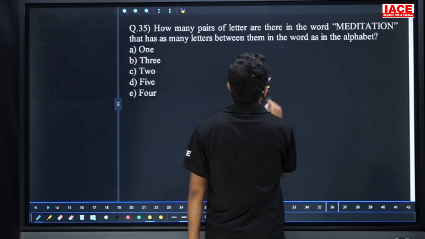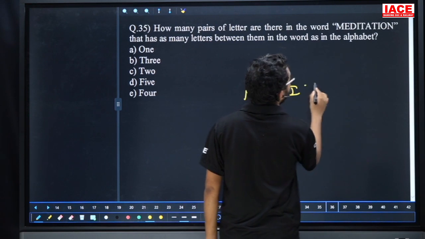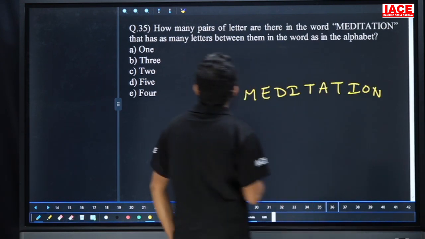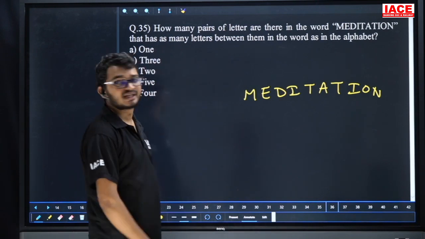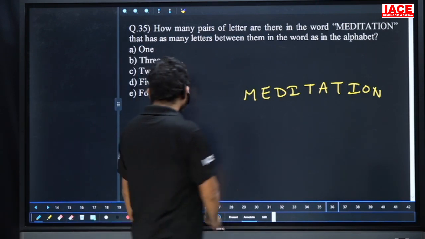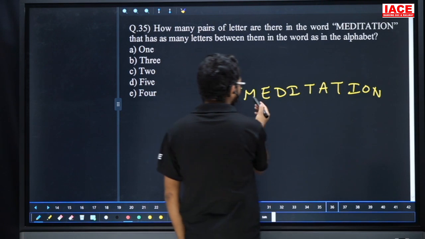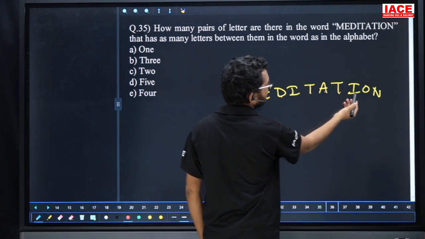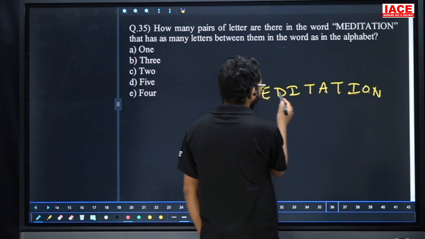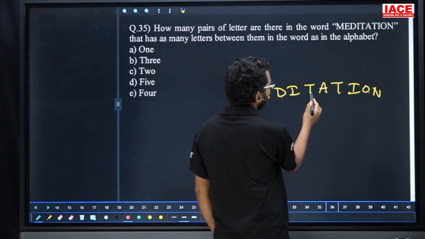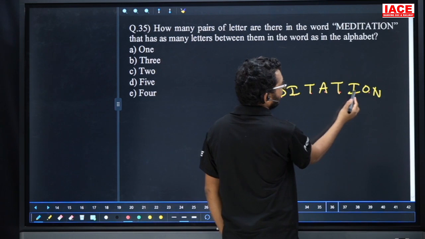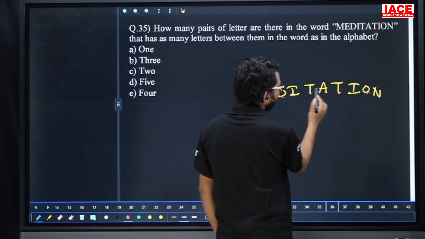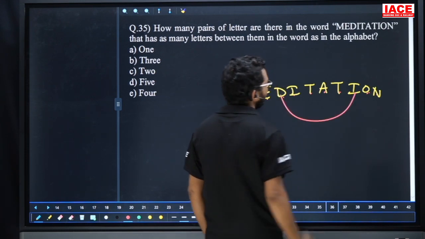How many pairs of letters are there in the word MEDITATION, which have as many letters between them as in the English alphabetical series? Friends, check here: M-E-D-I-T-A-T-I-O-N. Take M; in alphabetical order after M comes N, then M, N, O, P, Q, R, S, T, U, V, no. After E, F, G, H, I, J, K, L, M, no. After D, E, F, G, H, I. That means D to I is one pair.